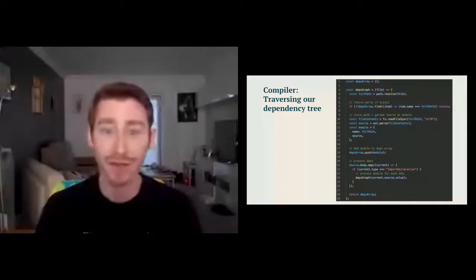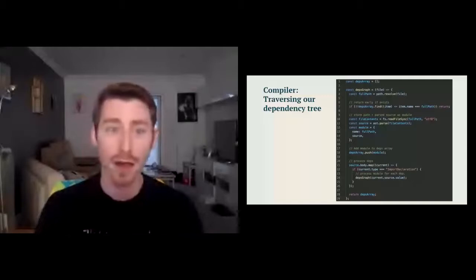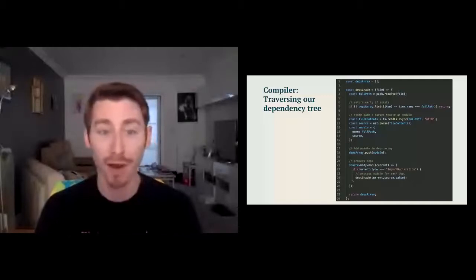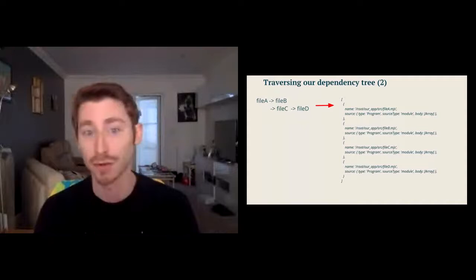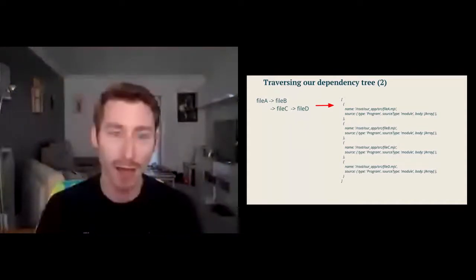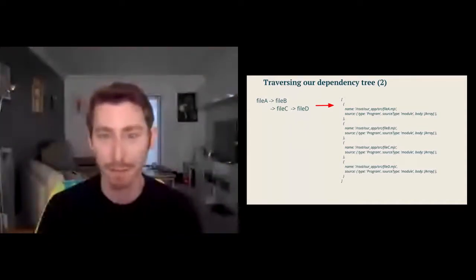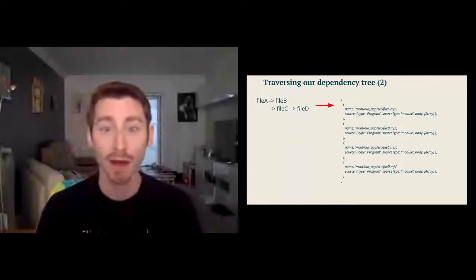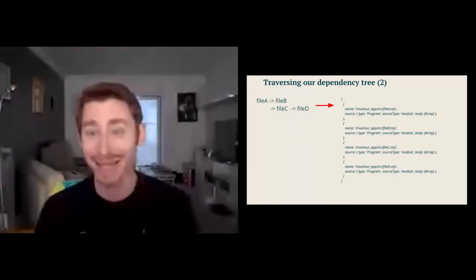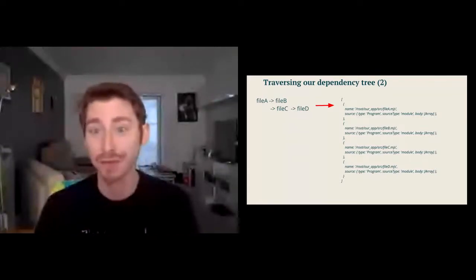So our application tree now looks like this. On the right, we now have an array of objects. Each object is the file path and its source. So you can see file A, file B, file C, file D. Had we processed the depths before pushing to the depths array, it would have been in the order B, D, C, A, as the encode paths would appear higher.